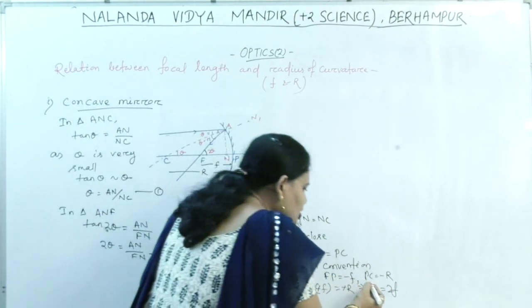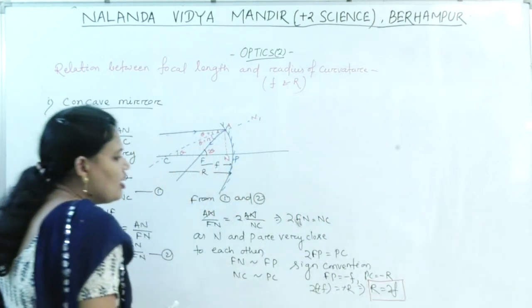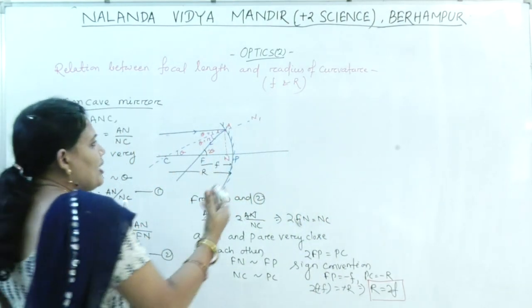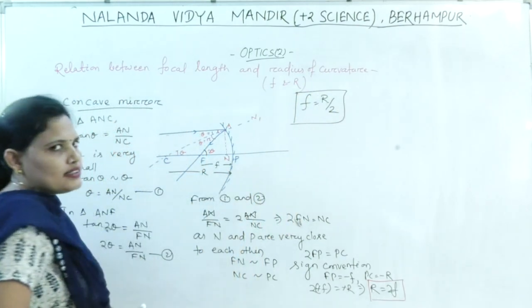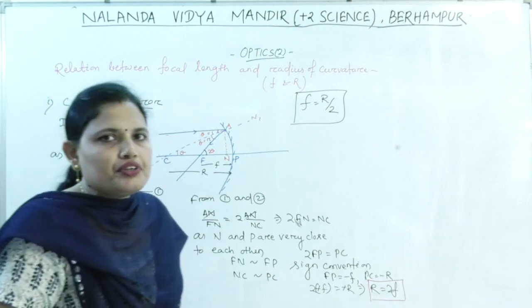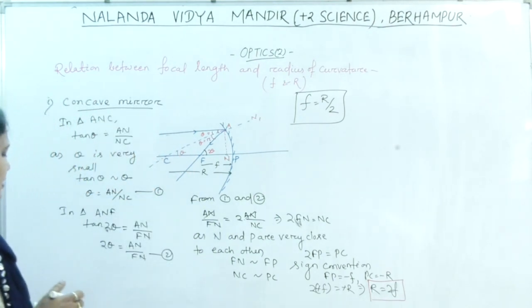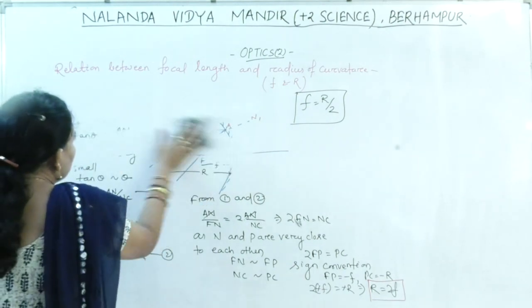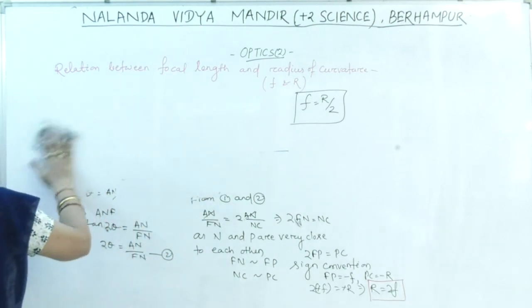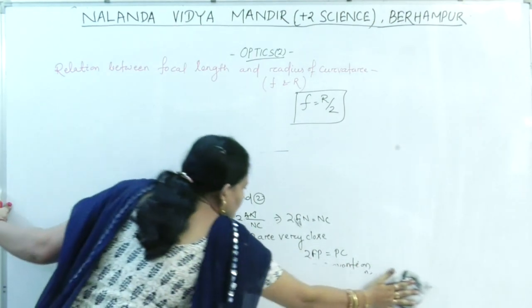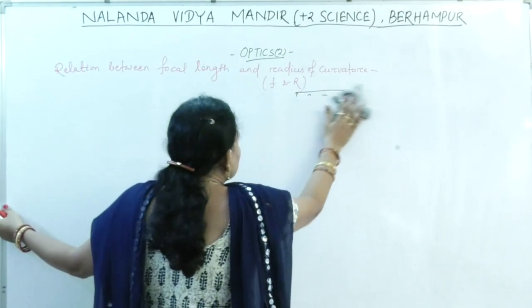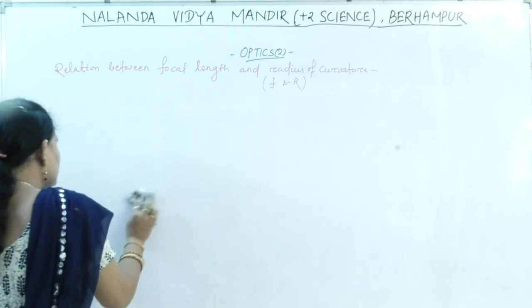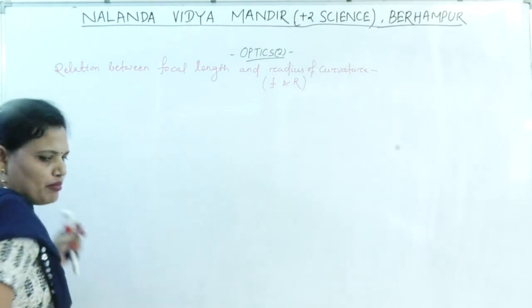This is the relation between the radius of curvature and the focal length. Or I can also write F equal to R by 2. So the focal length is half of the radius of curvature. Now let us derive the same for the convex mirror and find what we get. The approximation that tan theta is approximately equal to theta, we will consider at many places.